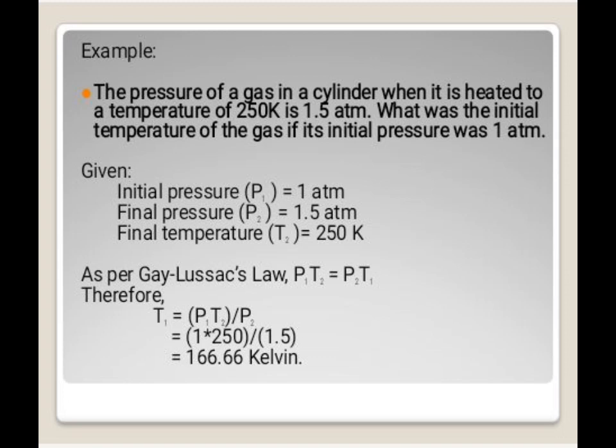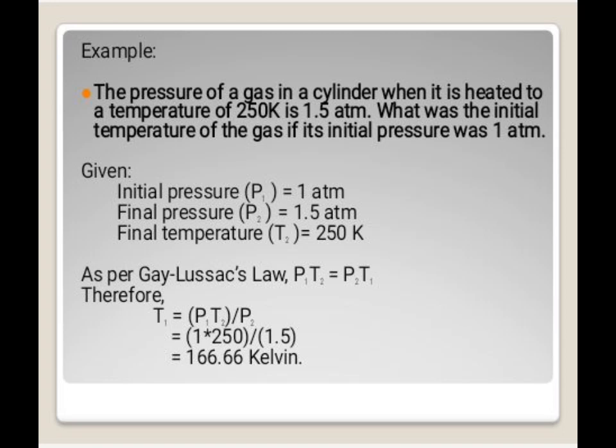So here we have an example. The pressure of a gas in a cylinder when it is heated to a temperature of 250 Kelvin is 1.5 atm. What was the initial temperature of the gas if its initial pressure was 1 atm? So here we're going to find the initial temperature of the gas.